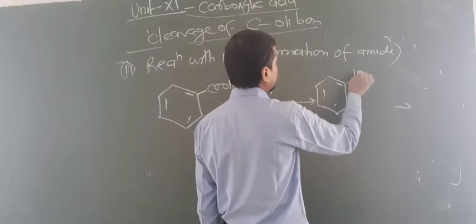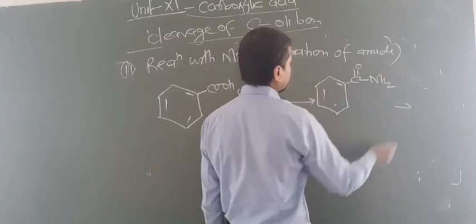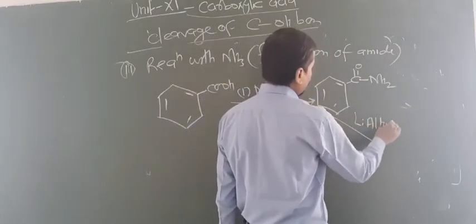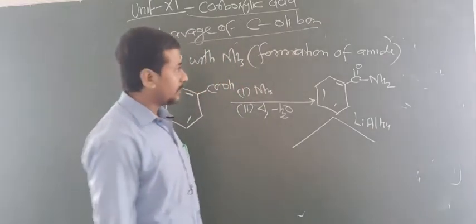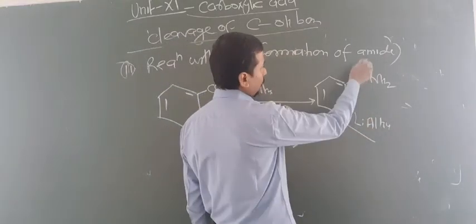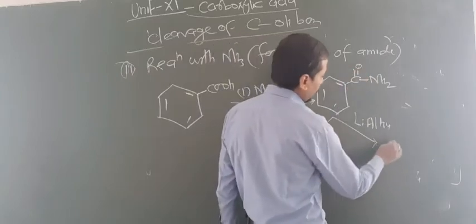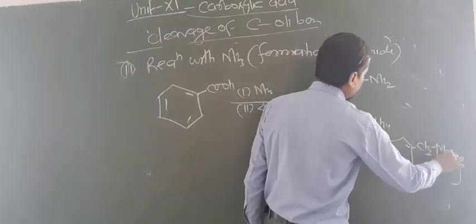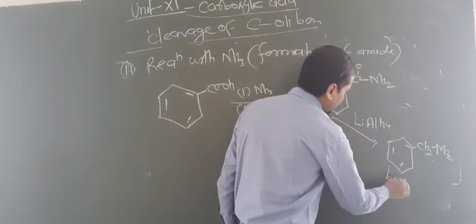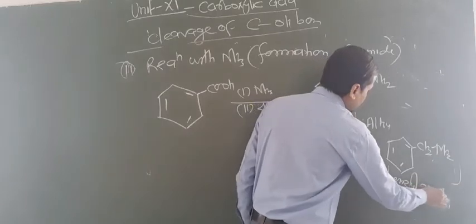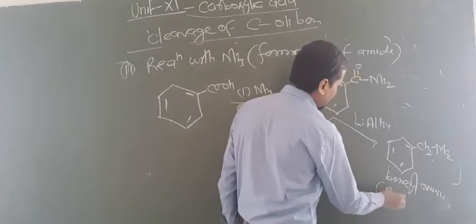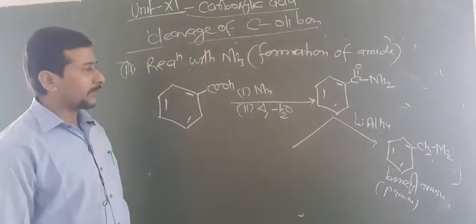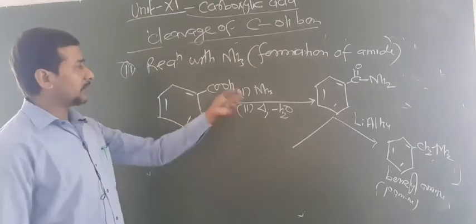Are you getting this point? C double bond O and NH2. Now this will react with LiAlH4. This is the reducing agent. What happens here: 1 O is removed and we get 2H here. Now this will produce 1 degree amine. So this becomes CH2 and NH2. This is known as benzylamine, and this is a 1 degree amine. So the question arises: how can you prepare benzylamine from benzoic acid? You have to use this type of method.